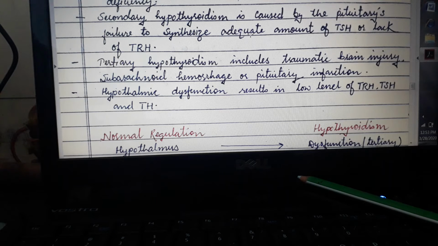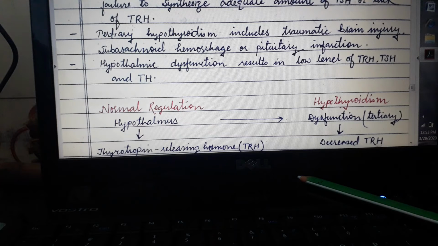Even if there is less iodine, then fewer hormones will be synthesized. Secondary hypothyroidism is caused by the pituitary's failure to synthesize an adequate amount of thyroid stimulating hormone or lack of thyrotropin releasing hormone.